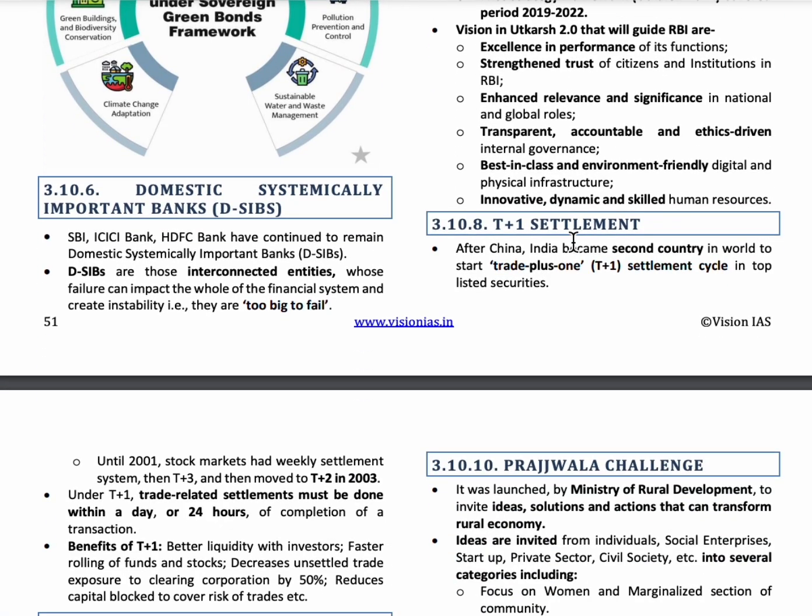The next topic is T plus 1 settlement. T plus 1 settlement, or trade plus 1 settlement, is the trade related settlements. It will happen within 24 hours of the completion of the transaction. After China, India has become the second country in the world to start trade plus 1 settlement cycle.